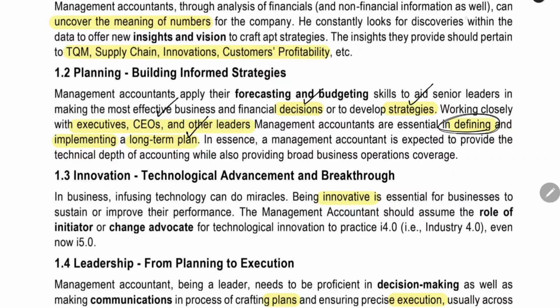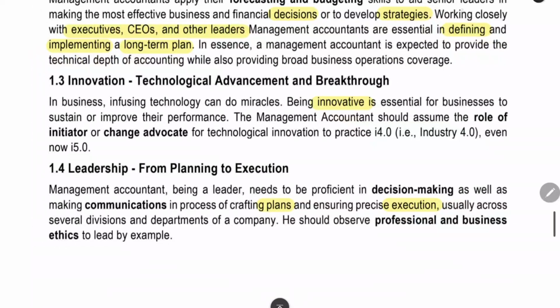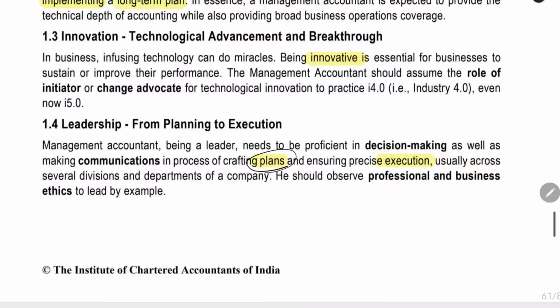The next thing is innovation. How will he be innovative? The management accountant should be innovative. He should be bringing technology into the business. He should have the role of initiator. He should bring new changes into the organization for promoting efficiency. The next thing is he should be a leader. He should be the one making the plans. He should be helping with execution. And then he should also consider professional and business ethics to lead by example. He should be a role model for all the employees in the company. He should be a very important part of decision making.